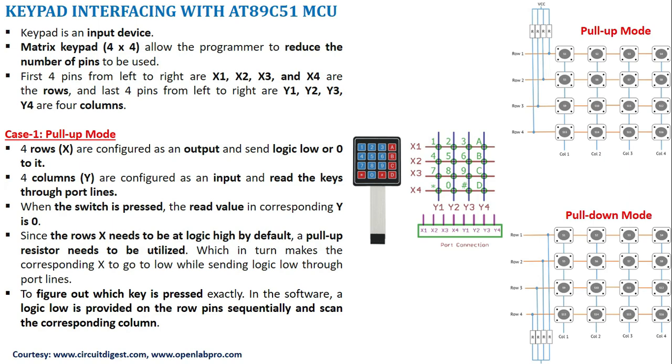When you look at the keypad pin details, it has 8 lines. You can see a bus connected to this keypad, where from the left will be X1, then X2, X3, X4, then comes Y1, Y2, Y3, Y4. This is a typical connection diagram for your keypad.